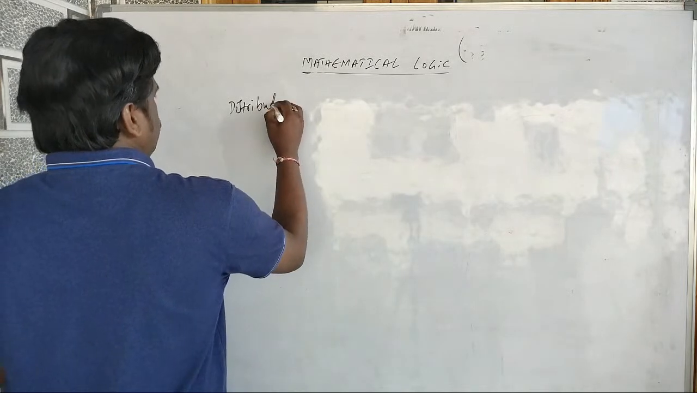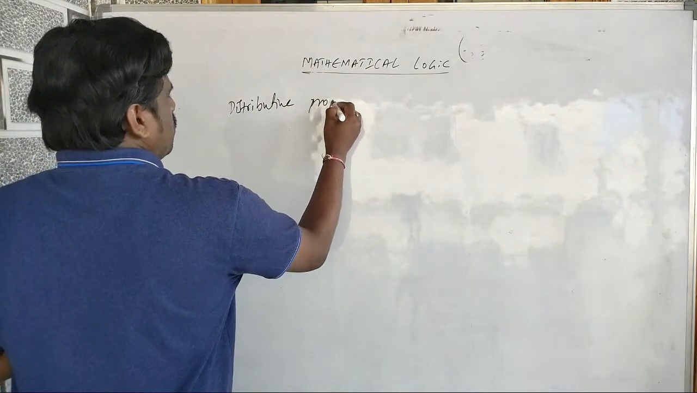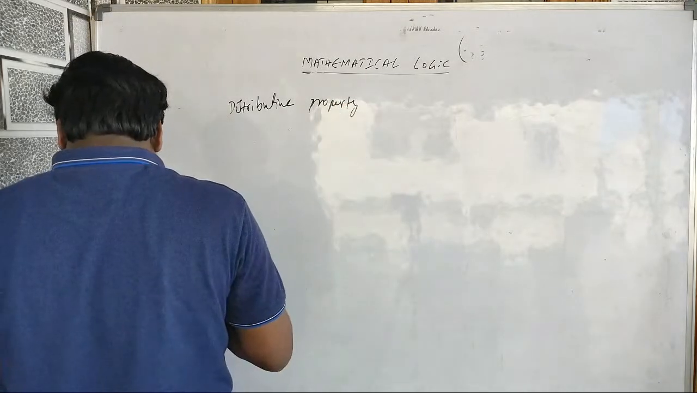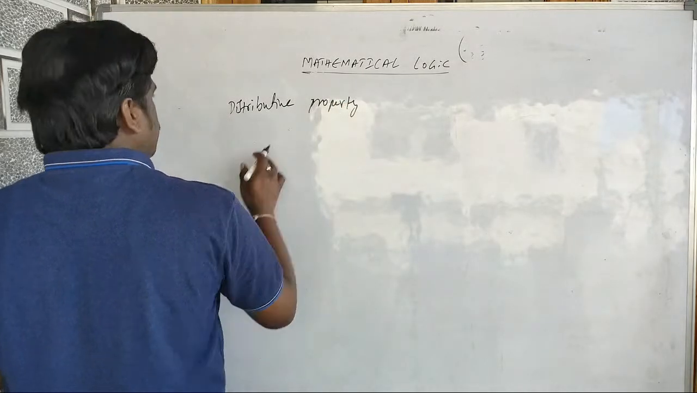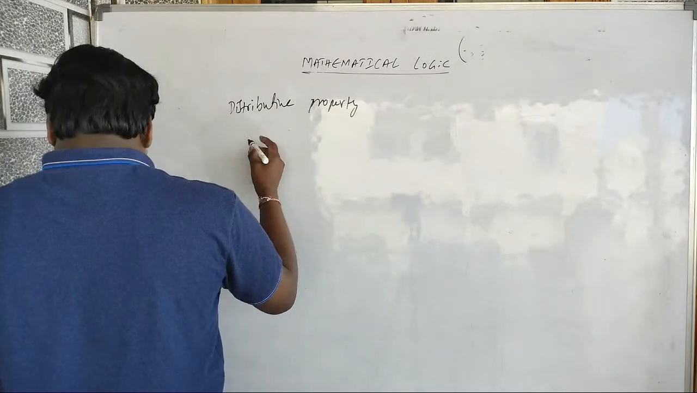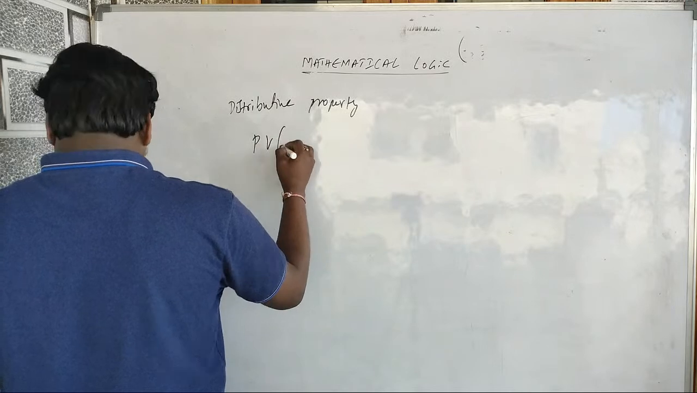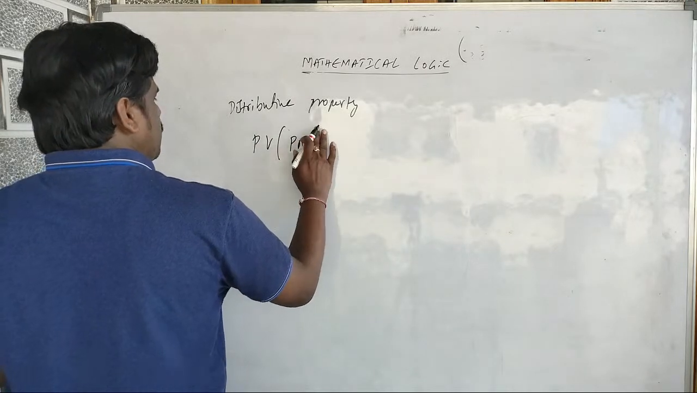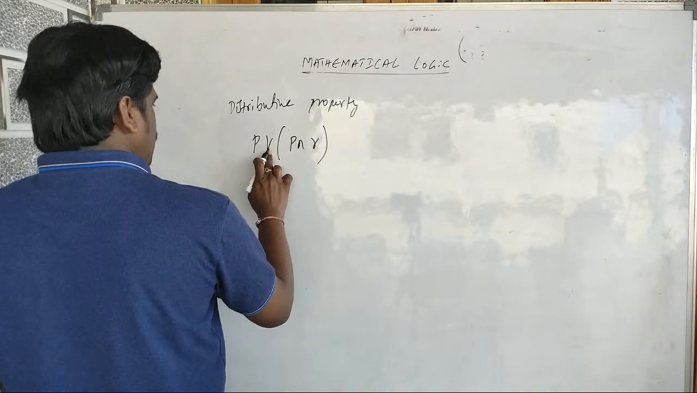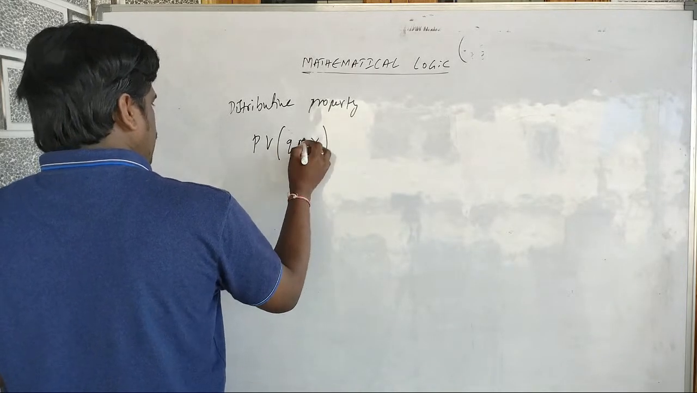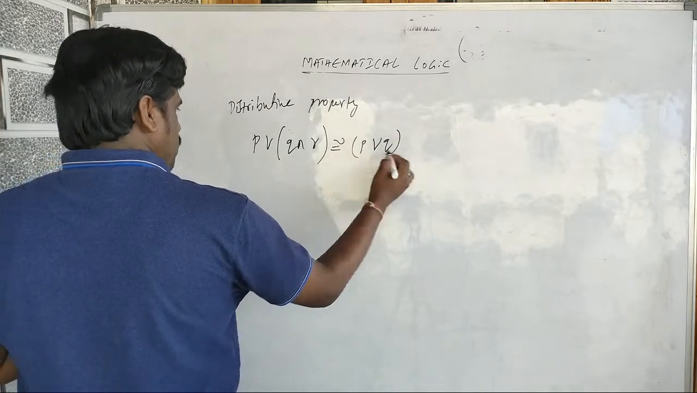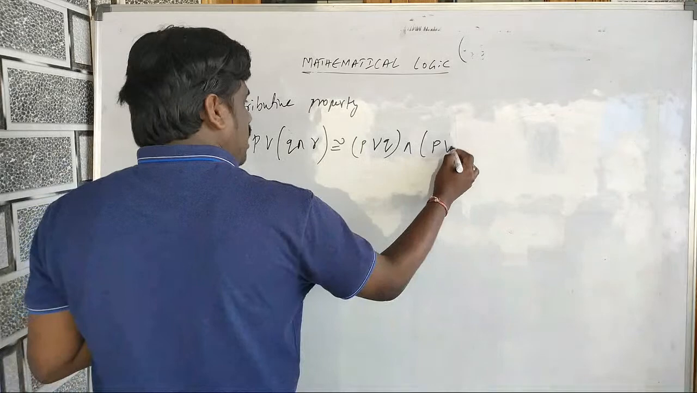Distributive property. What does the distributive property say? Suppose you have P or (Q and R). This implies (P or Q) and (P or R).